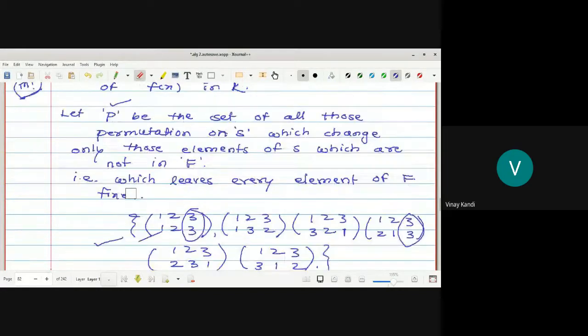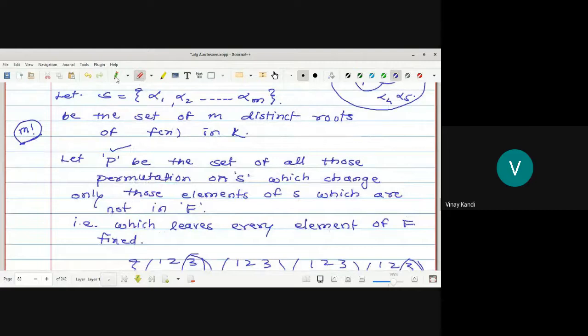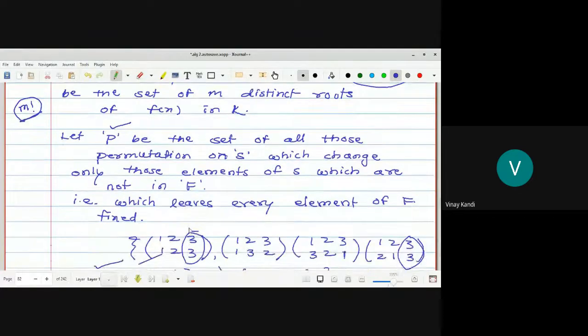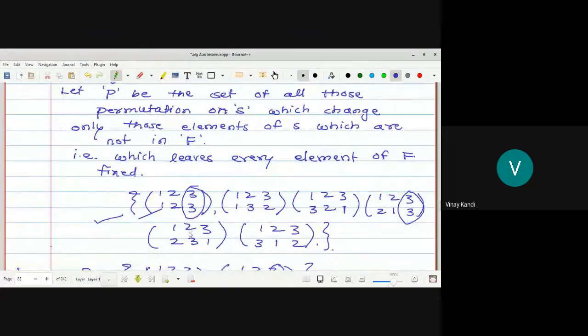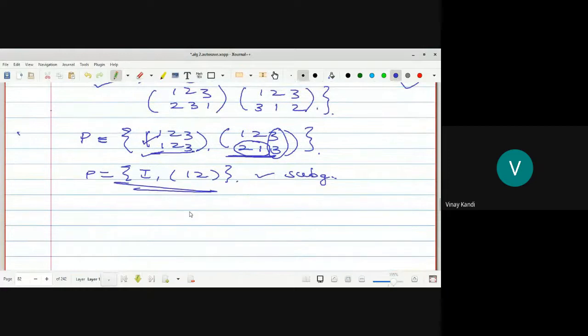Let P be the set of those permutation on S which change only those elements of S which are not in F. That is, which leaves every element of F fixed.